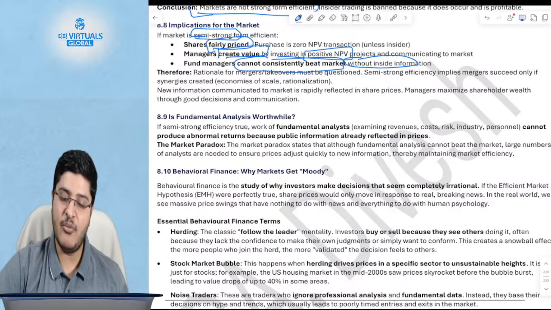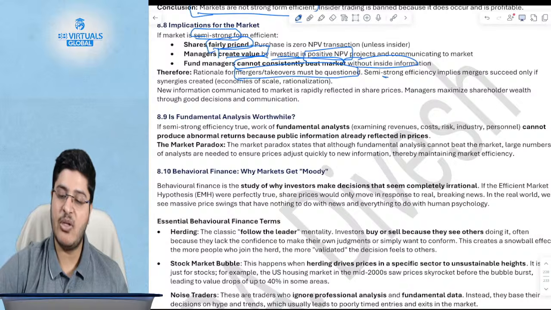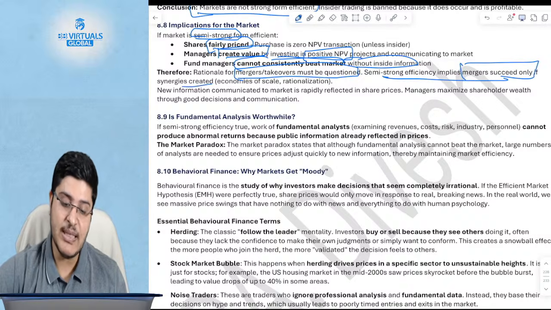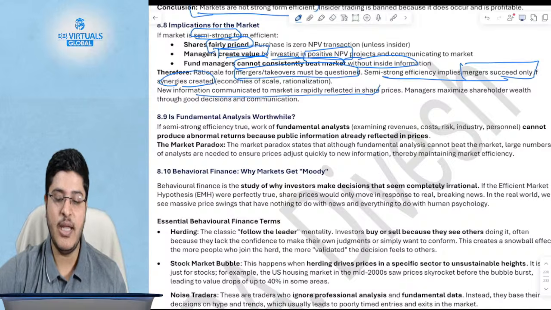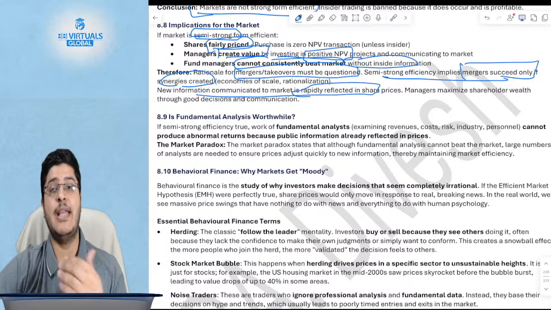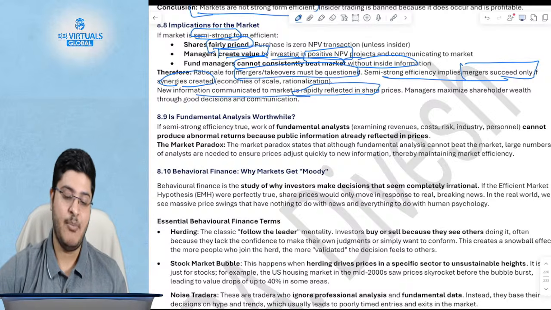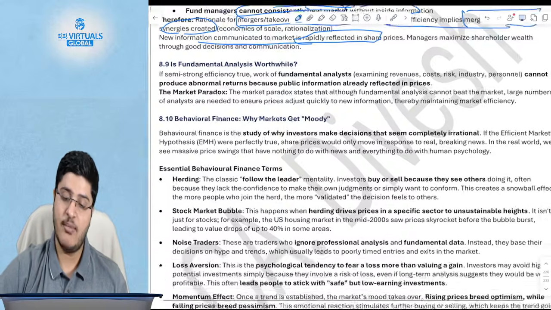Therefore, the rationale for mergers and takeovers must be questioned. Semi-strong form efficiency actually implies that mergers succeed only if synergies are created. Otherwise, they will not succeed, because new information is already communicated to the market and it is rapidly reflected in the share price, okay. This could also be an MCQ.